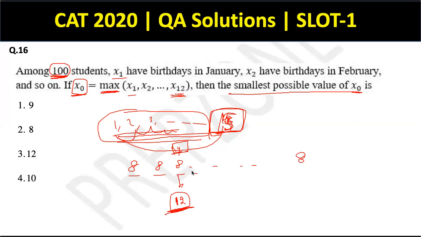So it'll be 9, 9, 9, 9, and the remaining 8s. So what is the minimum possible value of X0? It is clearly 9. Cool. I hope it's understandable. If not, please pause the video, rewind, and then watch again.